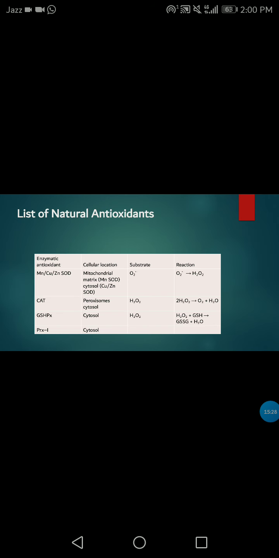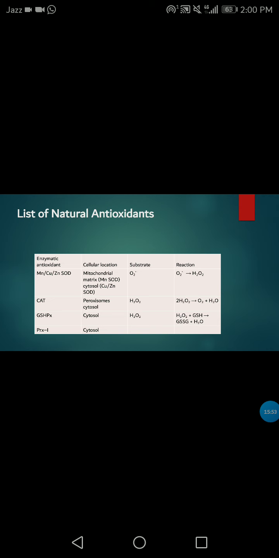This is the list of some natural antioxidants and their cellular location, their substrates, and their reactions. First is SOD. In the presence of zinc, manganese or copper, it is present in the mitochondrial matrix or cytosol. It reacts with superoxide and converts it into hydrogen peroxide.